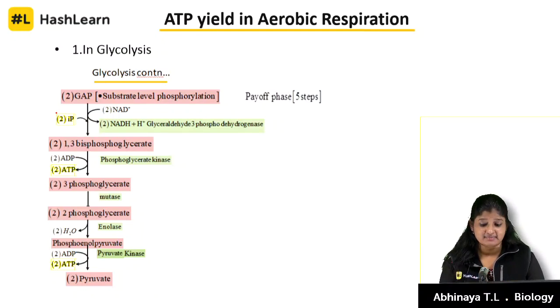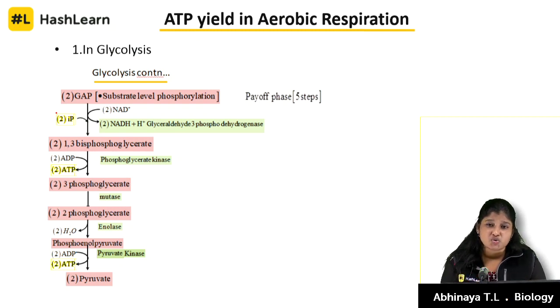ATP yield in aerobic respiration. What I have done here is all the steps which we learned in a previous class: glycolysis, link reaction, Krebs cycle, and we studied about ETC also.